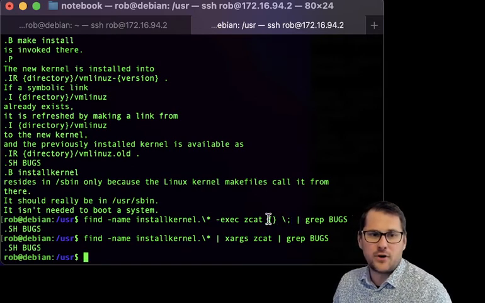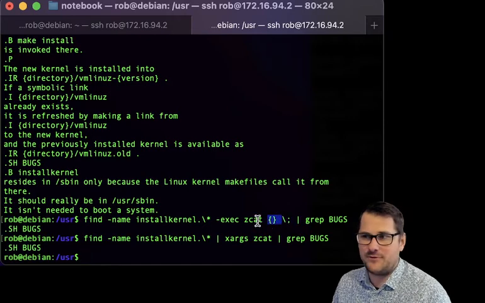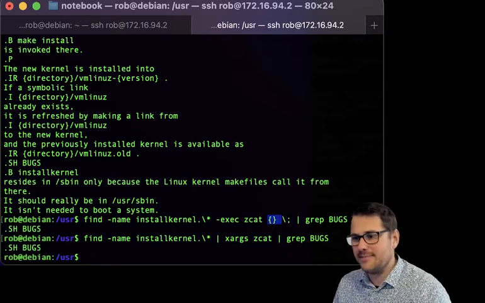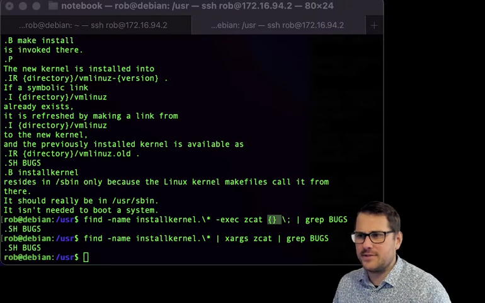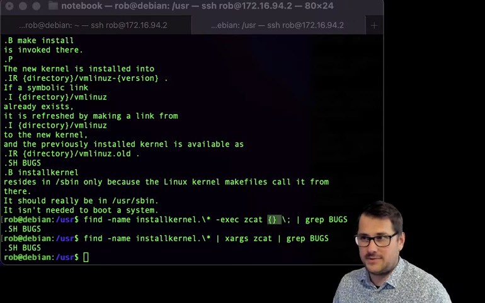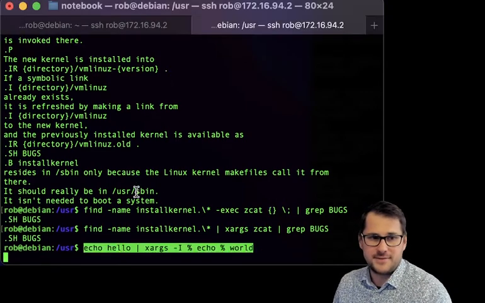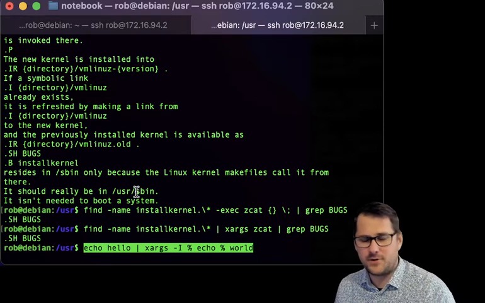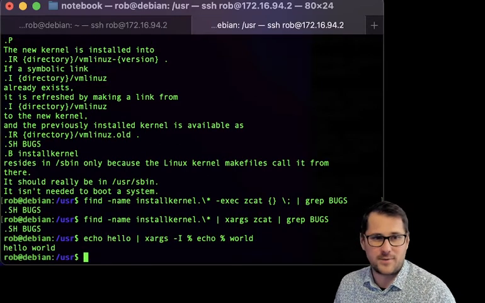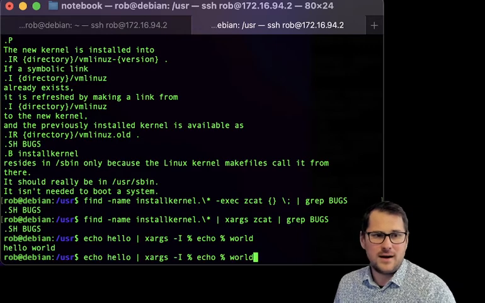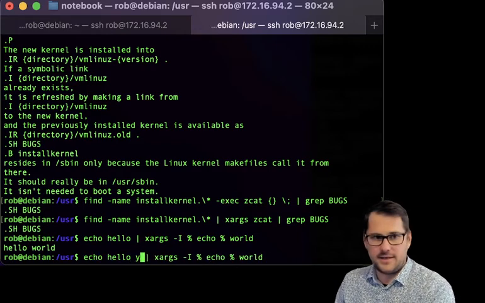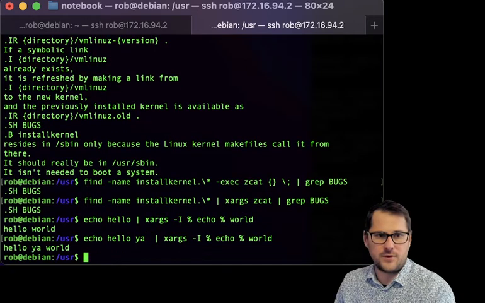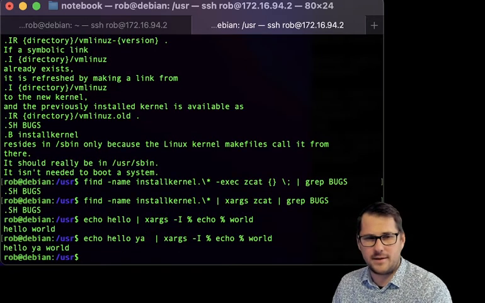We can put our other arguments around this because this will do a find and replace on this. xargs can do the same. And there is actually something important to recognize with xargs that is not completely obvious. So this is pretty much an exact line from my primer as it stands now. I'm going to put in 2 different words. Hello, your world. Hello, your world. And it puts it all in one line.